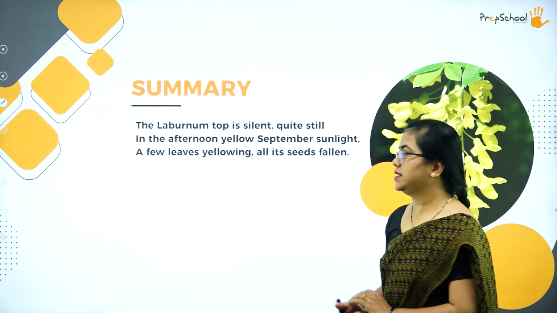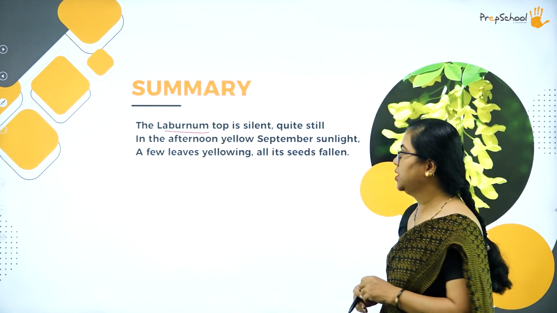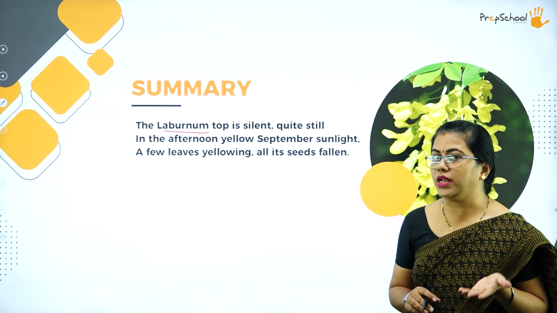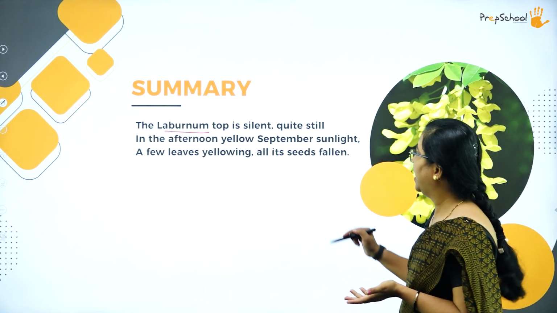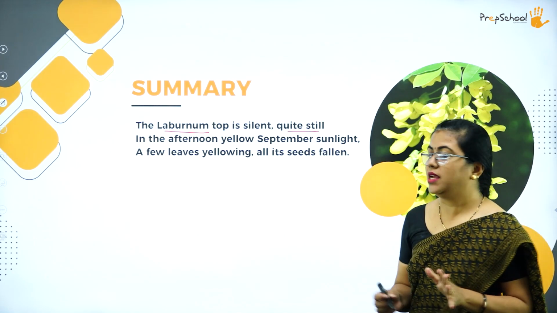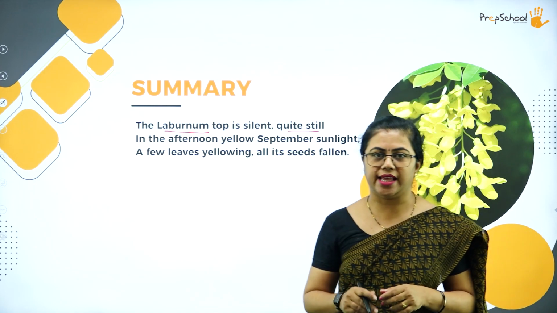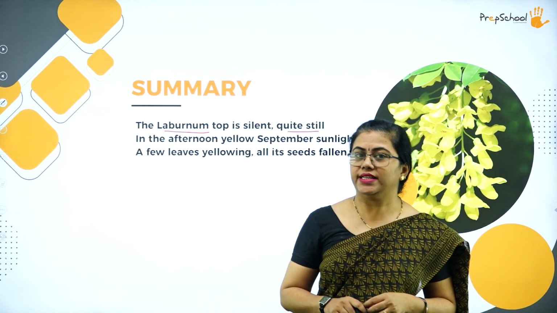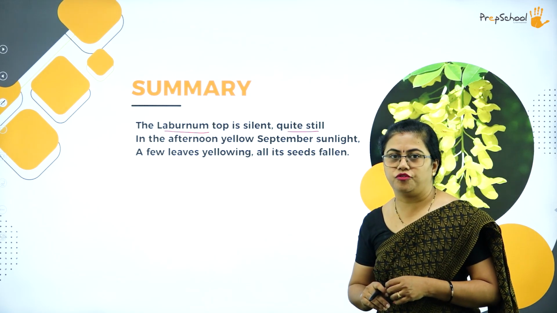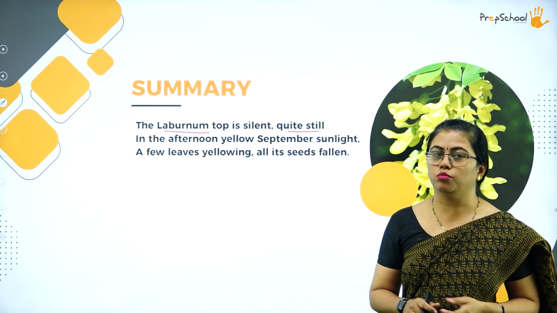Here we can see that this is the laburnum tree the poet is talking about. Then it is silent. That means the laburnum tree has no life in it. It is very quiet and quite still. It is not moving at all. This quiet is different from Q-U-I-E-T. Q-U-I-E-T is silent, being silent. Q-U-I-T-E is an adverb, used to tell still enough. It was still, which means it did not have life, it did not move much.